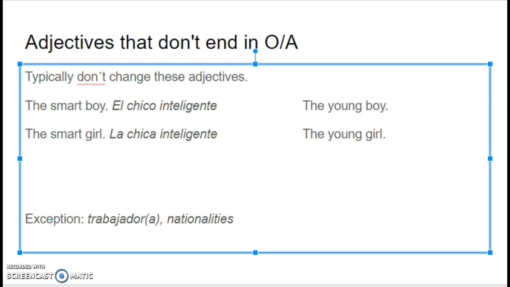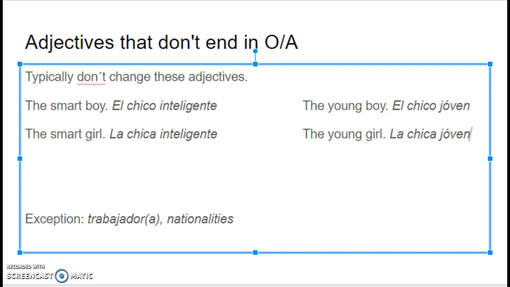Let's go over here to the young boy and the young girl. So the boy again is el chico. And then the word for young is joven. That word ends in N. N is not a letter O or A, so I do not have to change it. So here I have la chica, a girl. Do I have to change the word joven for girls? No, I do not, since it doesn't end in O or A.